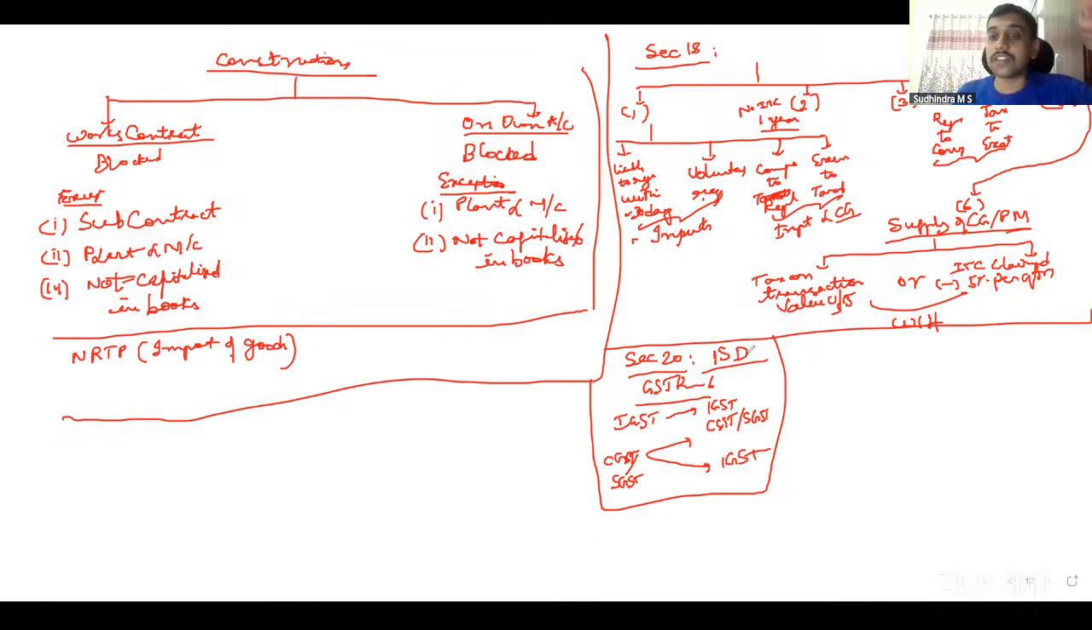Then we discussed the order of utilization of ITC. We know IGST first against IGST, then CGST, SGST, in any order, any proportion. CGST against CGST, and then against IGST, not against SGST. SGST against SGST, and then against IGST only if CGST credit is fully utilized, but can never be utilized against CGST.